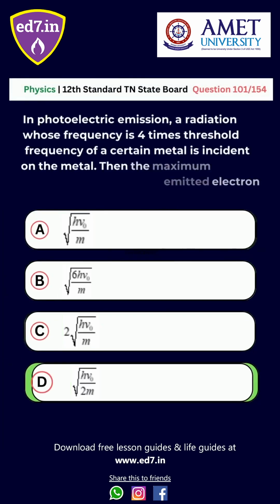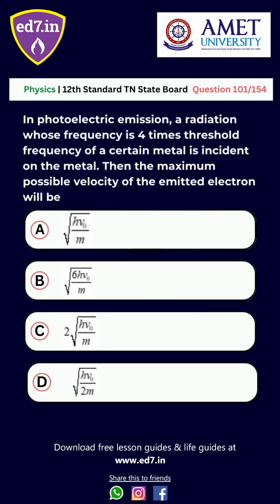Question number 101. In photoelectric emission, radiation whose frequency is 4 times the threshold frequency of a certain metal is incident on the metal. Then the maximum possible velocity of the emitted electron will be: option A, root of h nu naught by m; B, root of 6 h nu naught by m; C, 2 into root of h nu naught by m; D, root of h nu naught by 2m. The right answer is option B, root of 6 h nu naught by m.